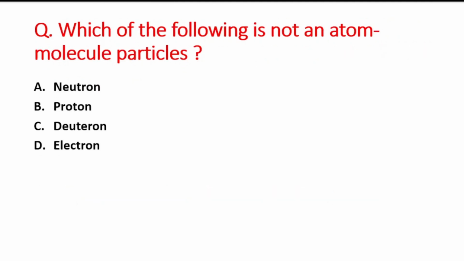Next question is, which of the following is not an atom molecule particles? A option is neutron, B is proton, C option is deuteron, and last option is electron. So right answer is option C, that is deuteron.